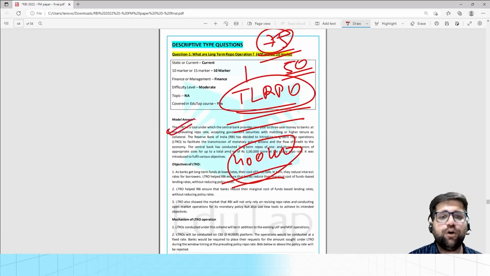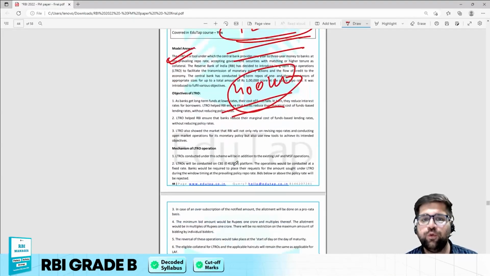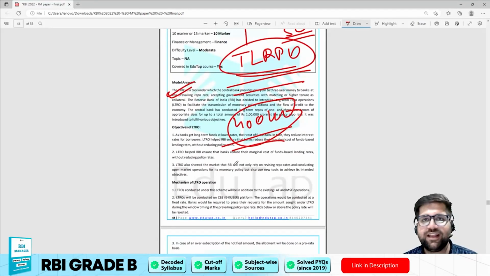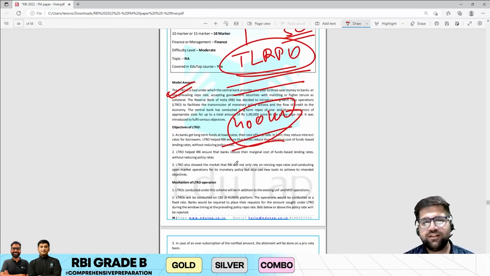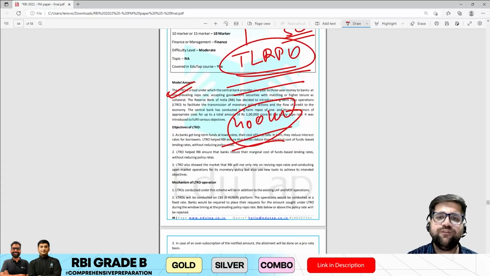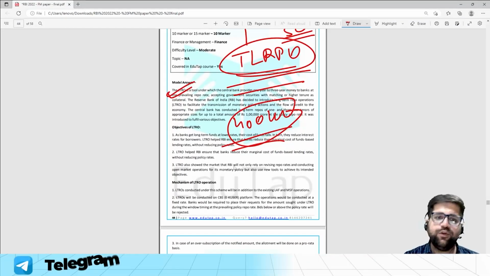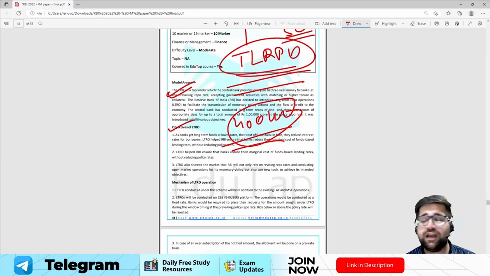So this is the model answer which we have constructed for you. If you are facing difficulties in writing a good answer, then this is the way you should have presented your overall approach towards this particular question. First, you could have defined what LTROs are, then you could have defined the objectives of LTROs.